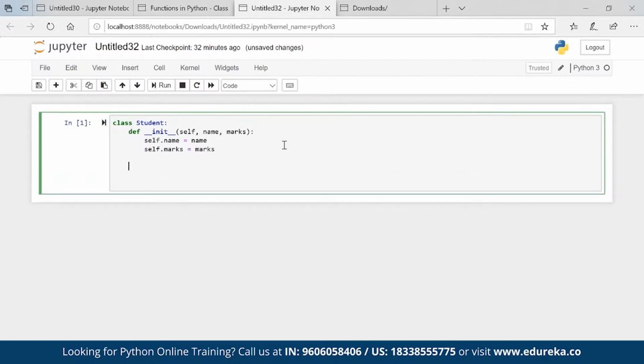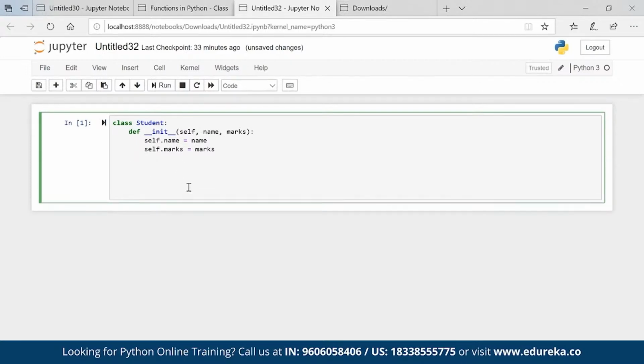Now what I want is to create one more method. Using the name self is not strictly necessary; you can give any name. You can put Edureka also, but something is required here. You can give any name, but self is the best programming practice, that's why we go for it. So it is helping us to assign the variables inside this method.